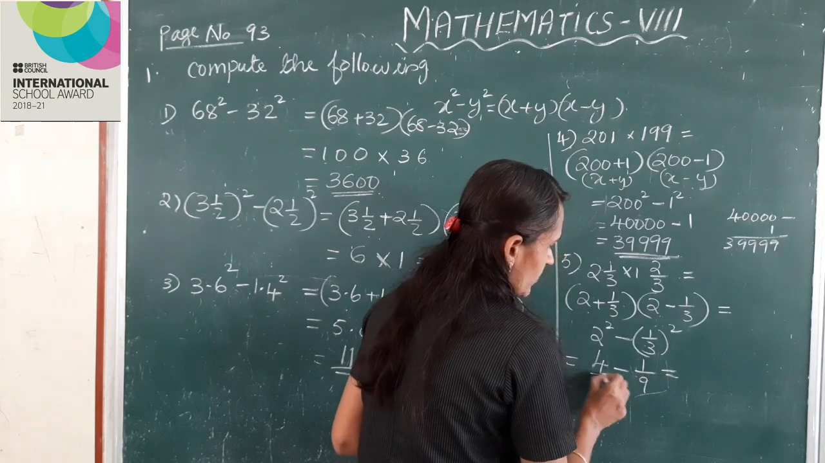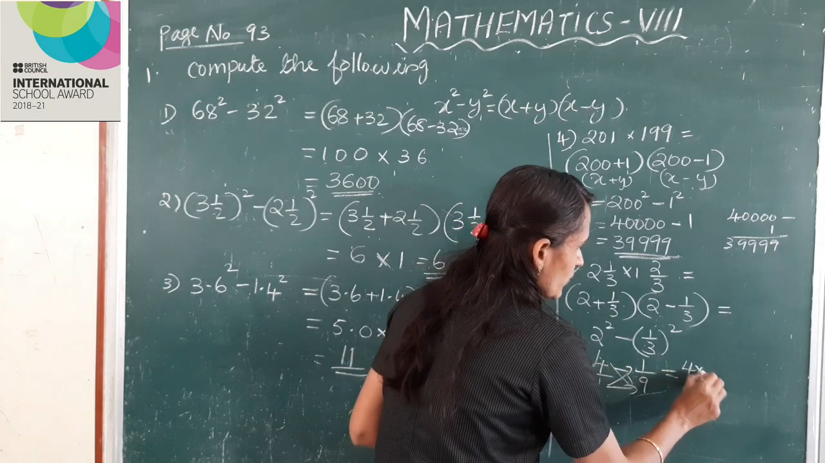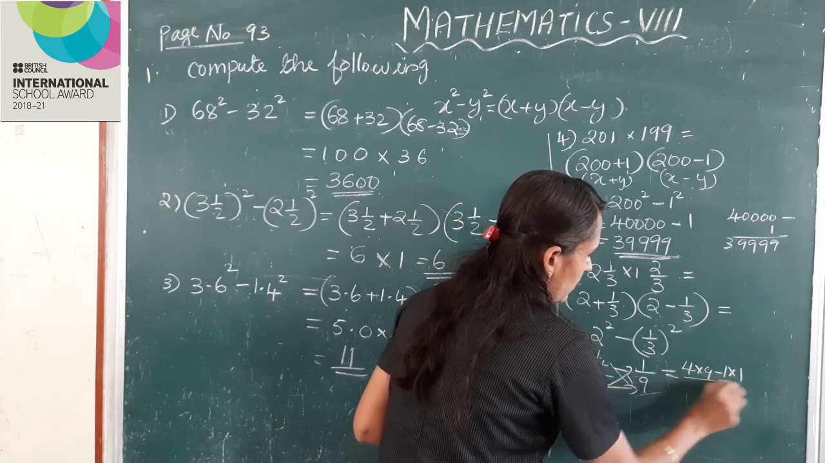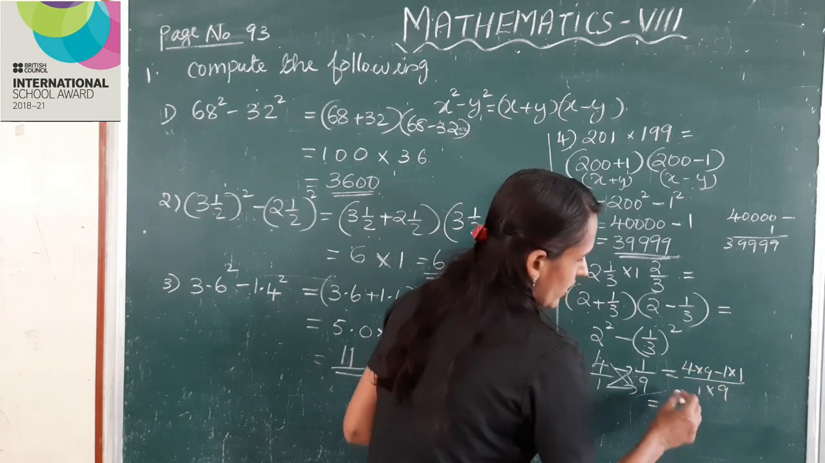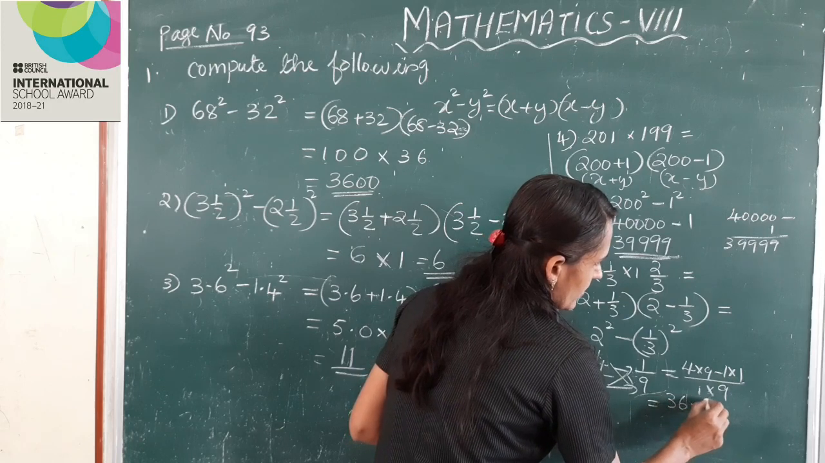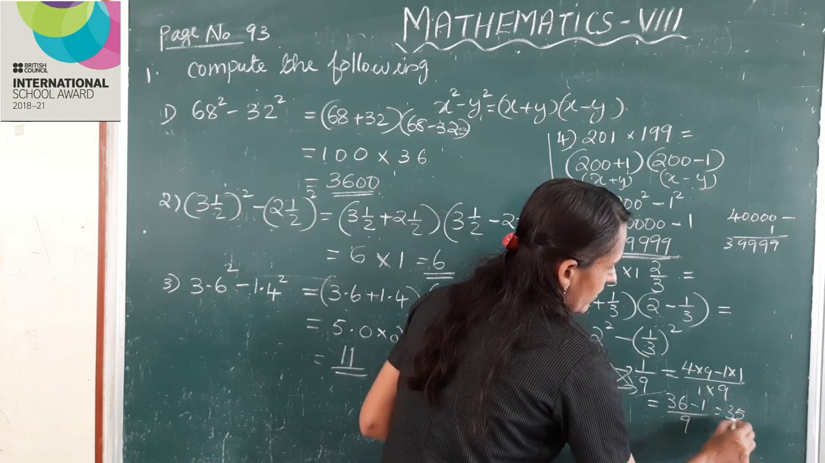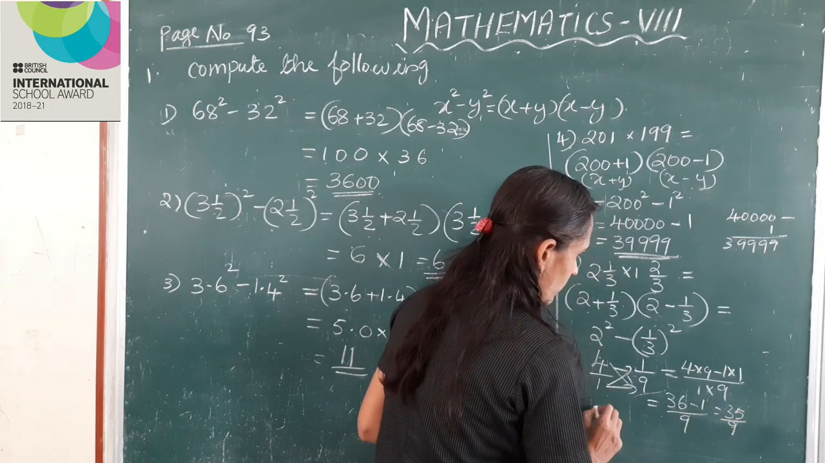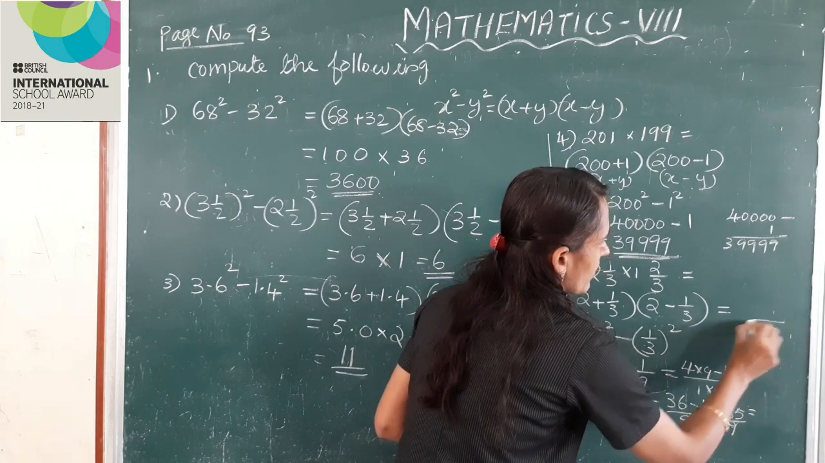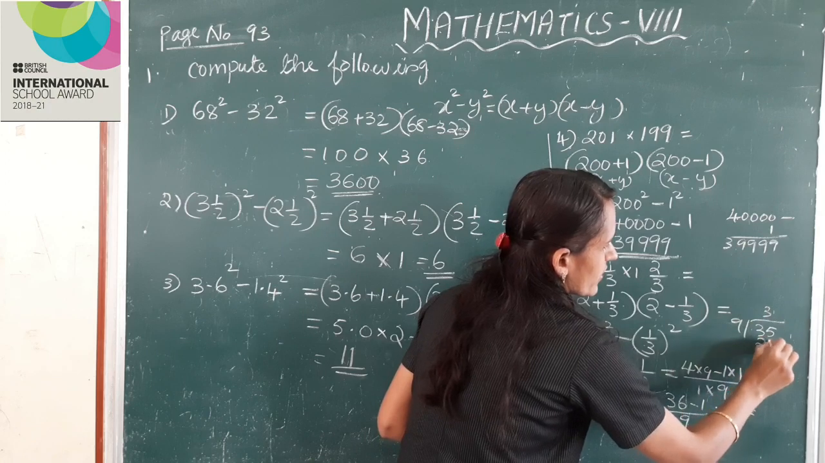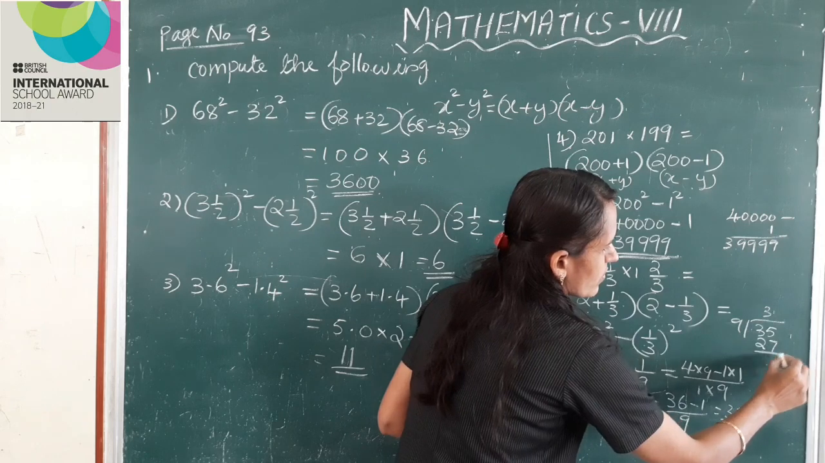This is equal to, here using cross multiplication, 4 into 9 minus 1 into 1 by 1 into 9. This is equal to 4 into 9, 36 minus 1 by 9. This is equal to 35 by 9. This is equal to 35 divided by 9, 3 2 7, 8.